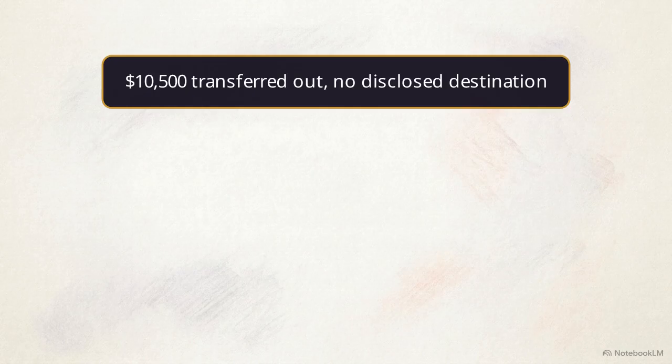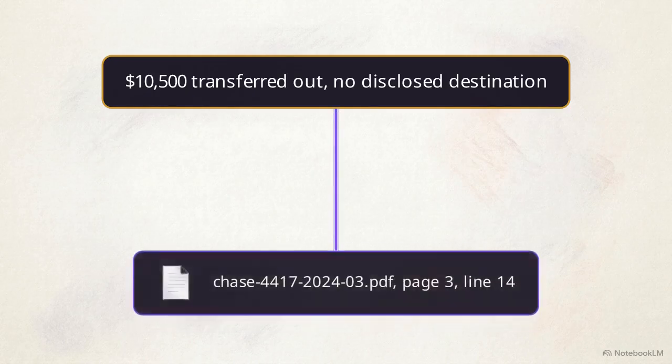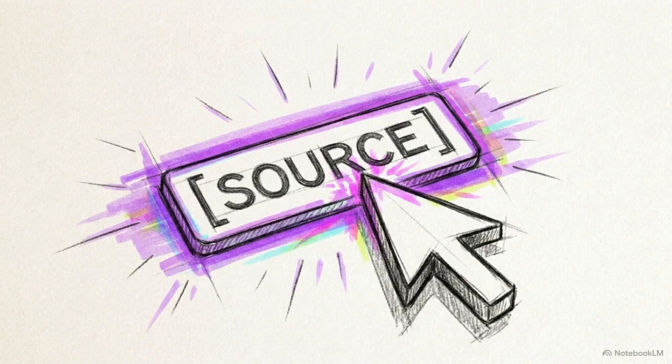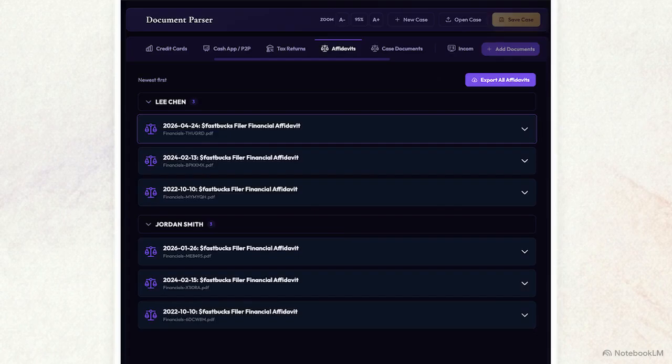Look at this finalized claim, highlighting a $10,500 transfer with no disclosed destination. To meet the evidence-first hierarchy, the software draws an unbroken line backward to its exact origin, page 3, line 14 of a Chase bank statement. The original source file is preserved exactly as it was uploaded. It sits one click away from the finding that cites it.